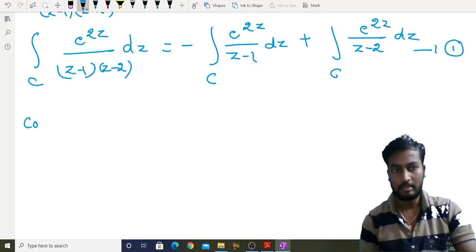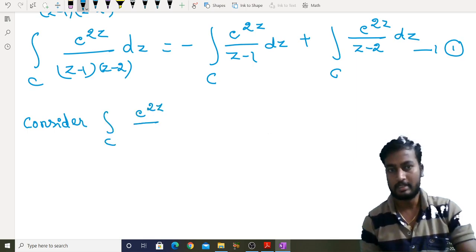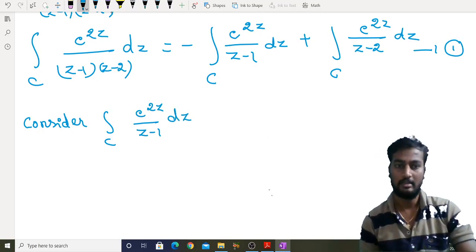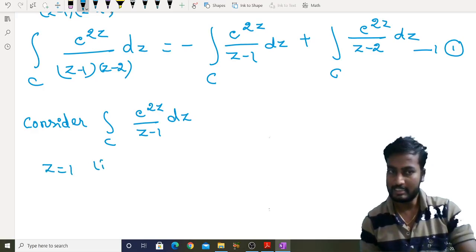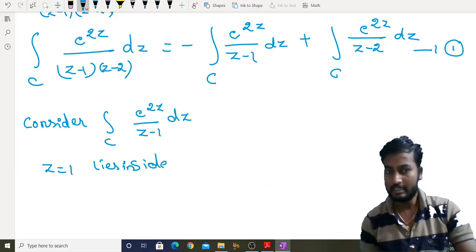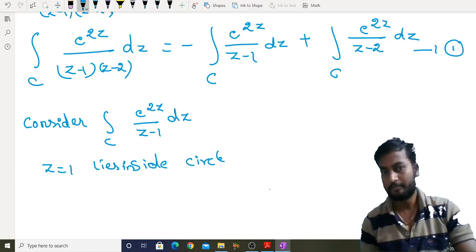Now consider the integral over C of e power 2z by z minus 1 dz. For this, z equal to 1 lies inside the circle mod z equal to 3.